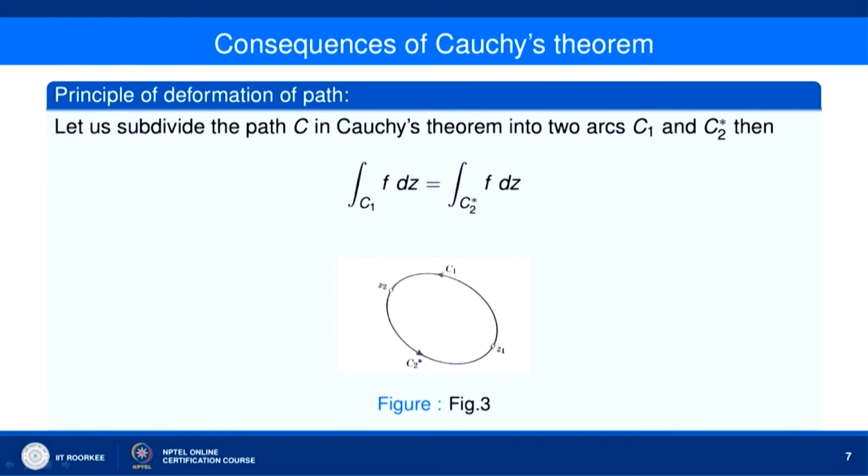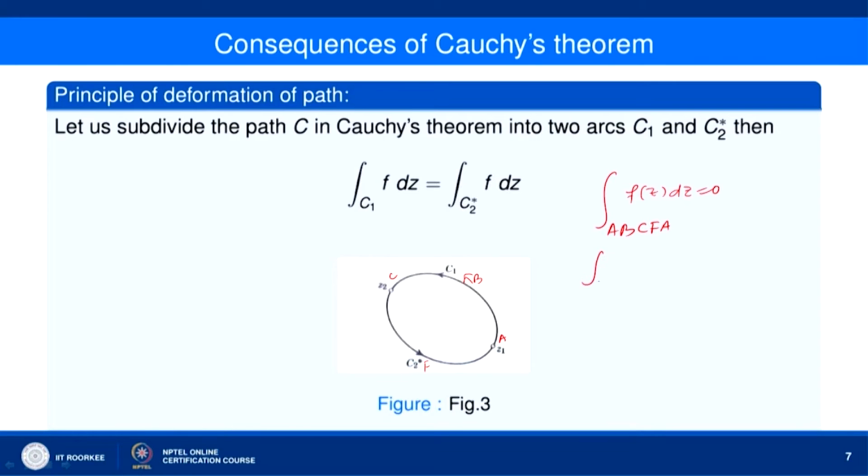Suppose we have a simple closed curve C. In Cauchy's theorem, we can divide it into two arcs, C1 and C2 star. So, this is my curve C. I divide it into two parts from Z1 to Z2, this is my C1 curve, and then C2 star is this. So, then you can see, if this is A, B, C and here I take a point F, then the integral over A, B, C, F, A of f(z) dz equals 0.